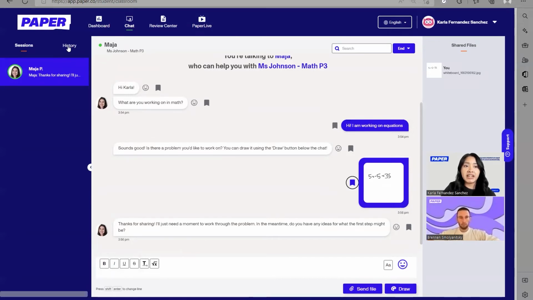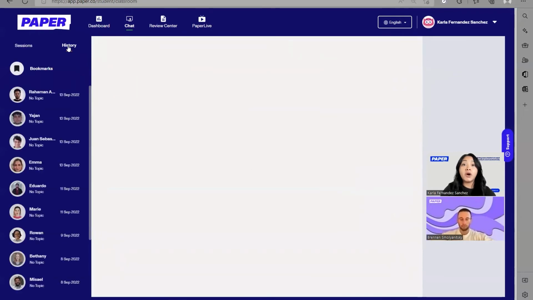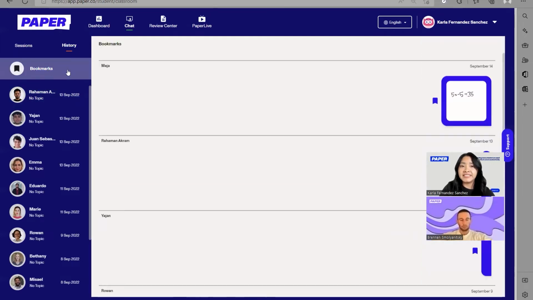So by going to the history tab here on the left, they're going to be able to access all of the messages that they've bookmarked before, as well as all of their previous sessions that they've had, so their session history. Super key to mention here that sessions are saved. They never go away. So students can go as far back as they need to maybe get a little bit of a refresher in how a tutor provided that support, the explanation that they gave them for how to solve a problem. So here I can go ahead and click on bookmark so I can see the message that I sent just now and that I saved. And I can just go ahead and click here to expand the entire conversation and get that context again.